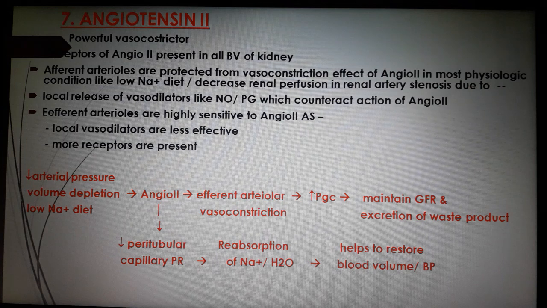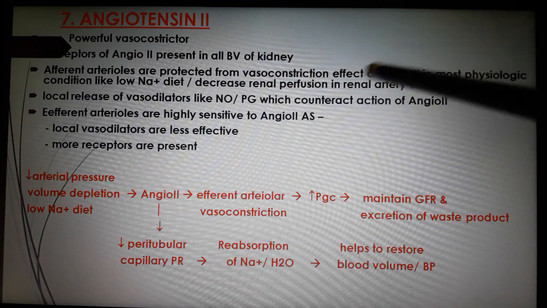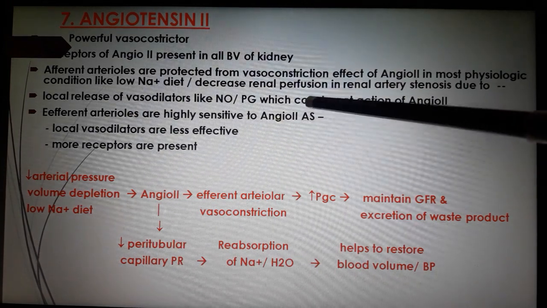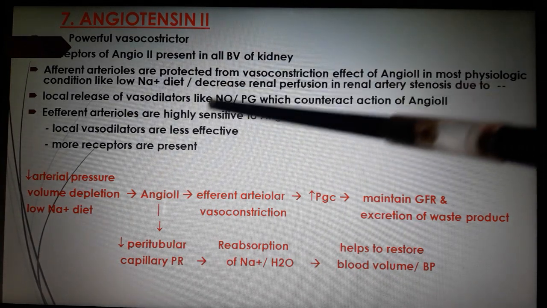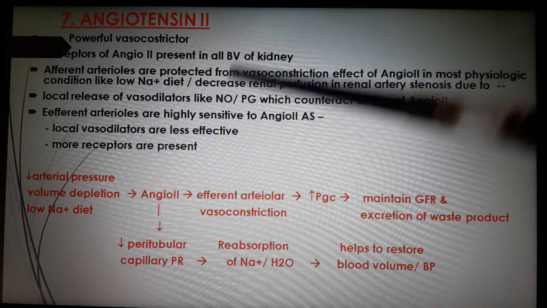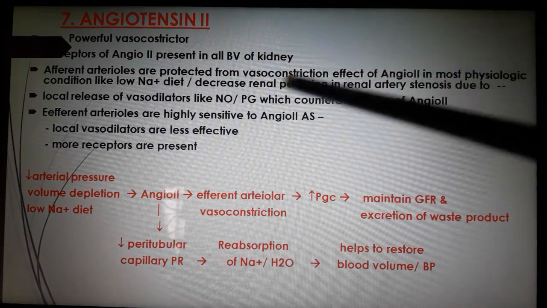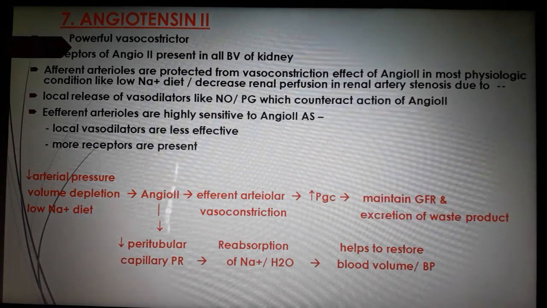The angiotensin II receptor is also present at the afferent arteriole, but there is local release of vasodilators. The efferent arterioles are highly sensitive to angiotensin II because the local vasodilatory effect is less, and there are more receptors present at the wall.